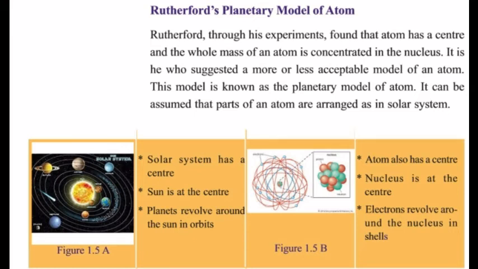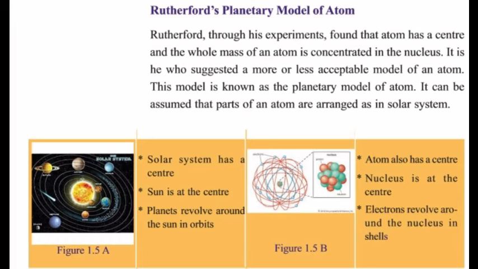The first atomic structure was developed by J.J. Thomson, but it failed. Then the next atomic structure was developed by Ernest Rutherford, and it is known as the Rutherford planetary model of the atom. According to Rutherford, an atom consists of a nucleus. A nucleus is the core of an atom.